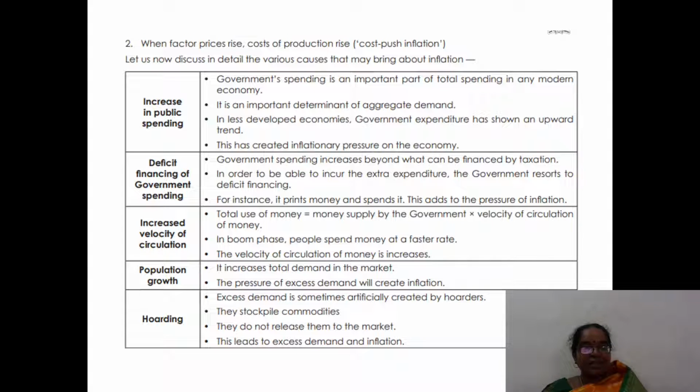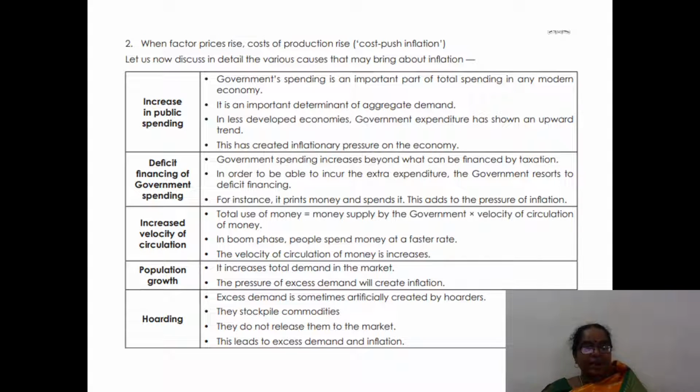Next one is increased velocity of circulation. Its formula is money supplied by the government into velocity of circulation of money. In a boom phase, people spend at a faster rate. Population growth: when population is growing, expenditure is also growing.